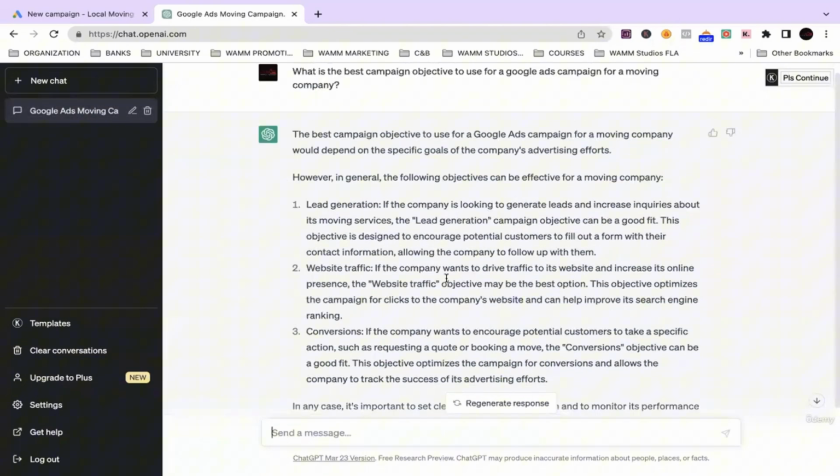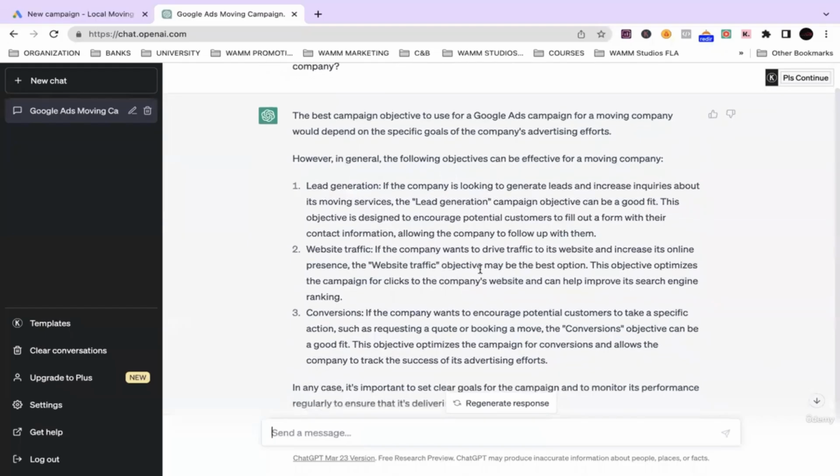All right, so the best campaign objective. However, in general, the following objectives can be effective for a moving company. So first it said the best campaign objectives to use for a Google Ads campaign for a moving company would depend on the specific goals, which is correct. So the objectives that they gave us were lead generation, website traffic, and conversions, right?